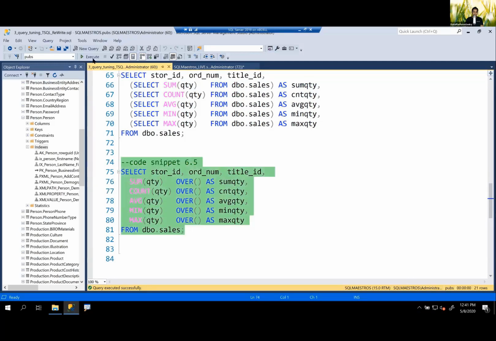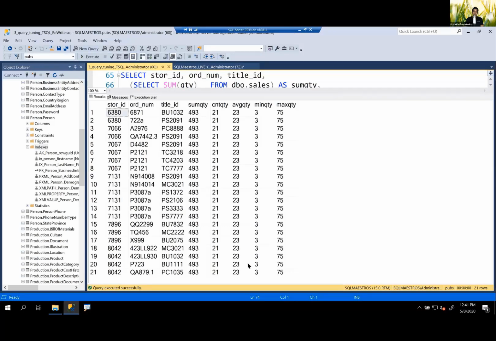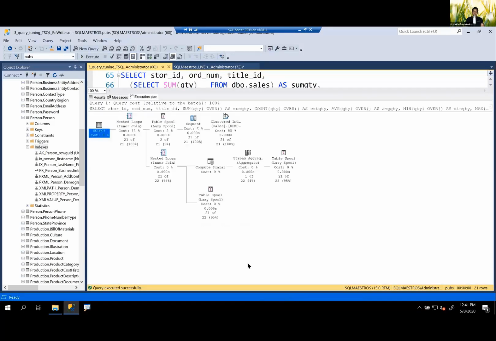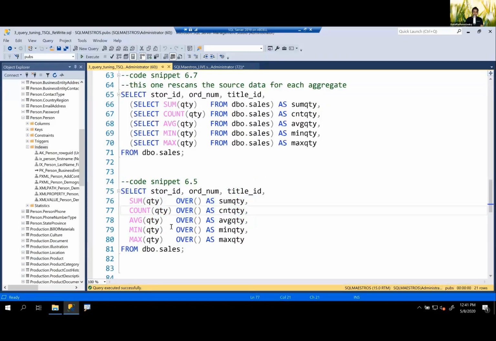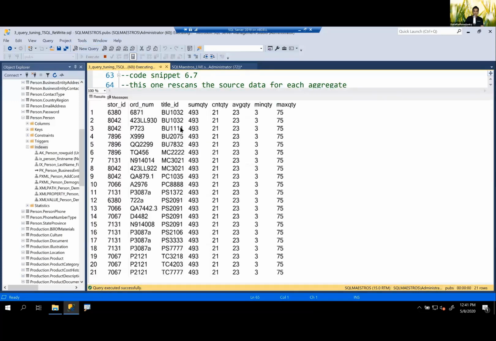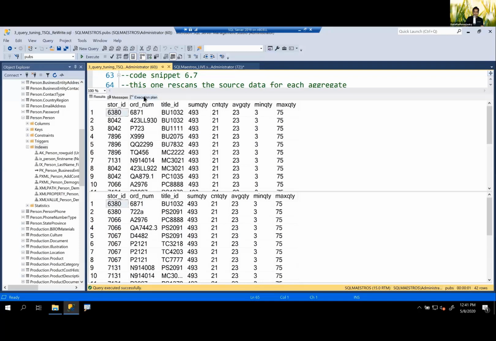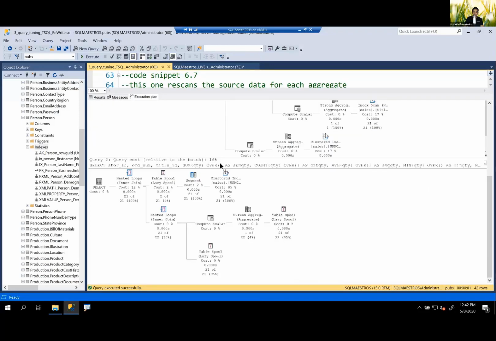So when I execute this and we see the execution plan, right? Simpler plan. And you see we are touching the Sales table only twice. But is there a performance difference? There may be. Let's go and select both of these and execute, and let's see what the optimizer sees. So the first query takes 84% of the cost, and the second one here takes 16% of the cost. So there's quite a bit of difference.